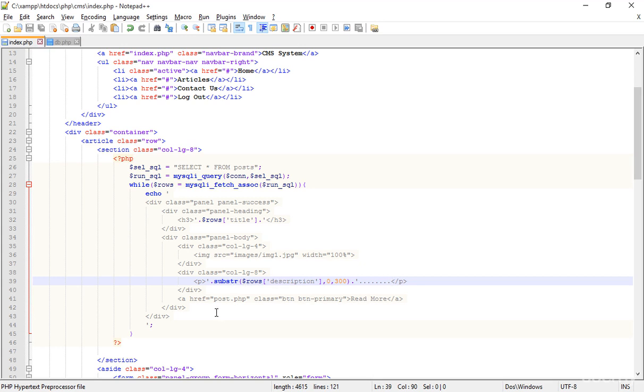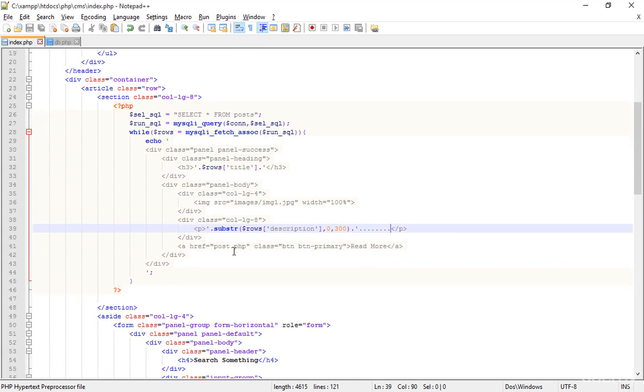I'm just going to Notepad++ again, and there are some more things I'm going to do. This is the button. Where is the button of read more? This is the button of read more. So this page has a link of post.php, but I'm not sending only the post.php. I'm just sending some variables here.